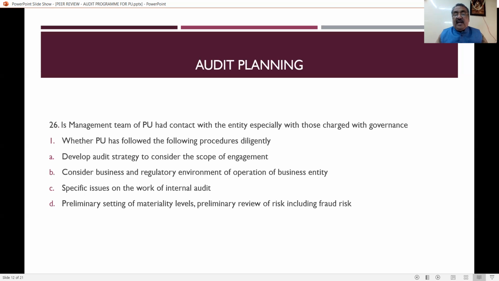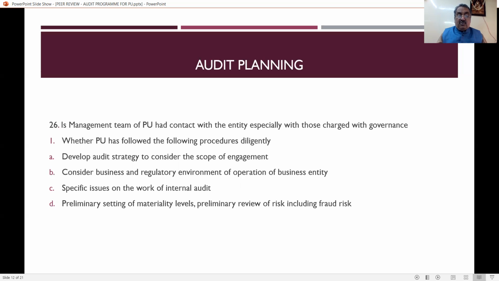That is, the audit should be carried out on the governance, proper governance. Whether the practice unit has followed the following procedures diligently: develop an audit strategy to consider the scope of engagement, consider the business and regulatory environment of operation of the business entity, and specific issues on the work of internal audit, and preliminary setting of materiality levels, preliminary review of risk, including fraud risk. So it is very, very simple.